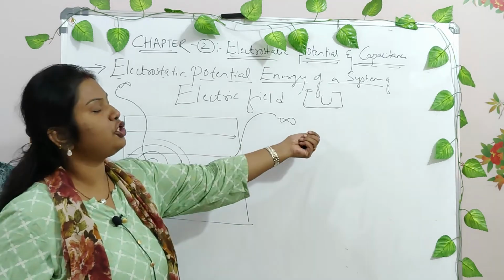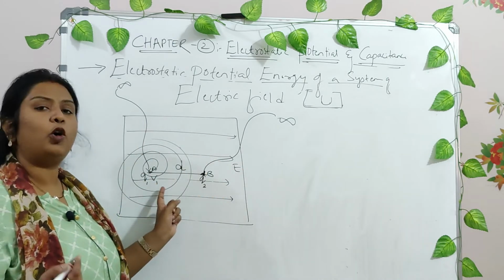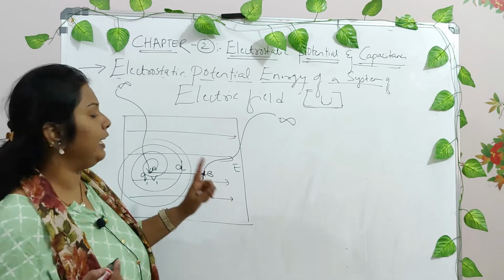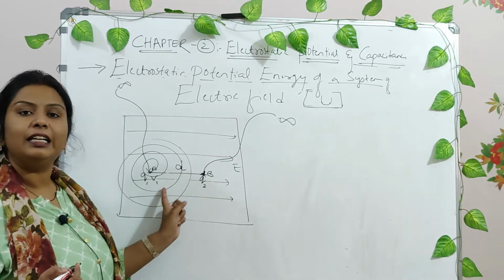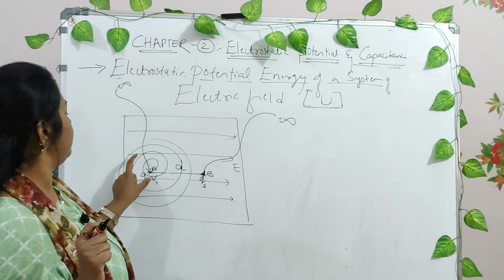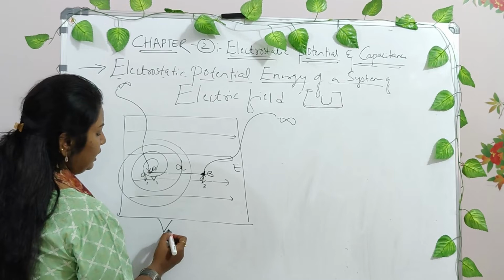So when this charge comes, two electric fields exist: one from the uniform electric field already present, and another because of the charge Q1. Now what is the work done, or what is the potential? Just now we have seen, right? What is the potential at this point, that is V1?